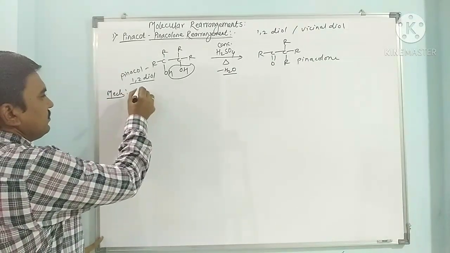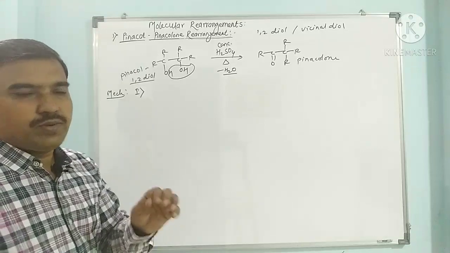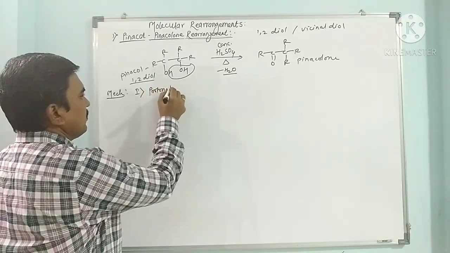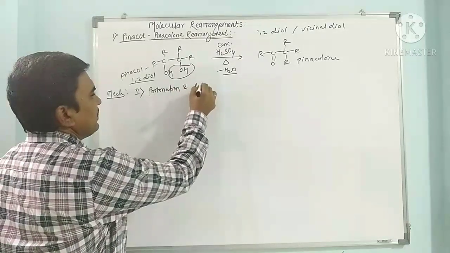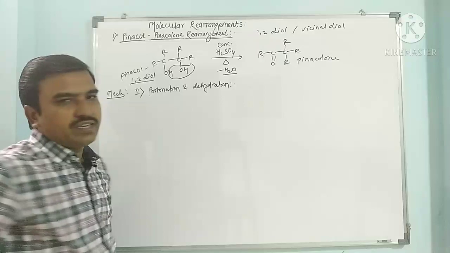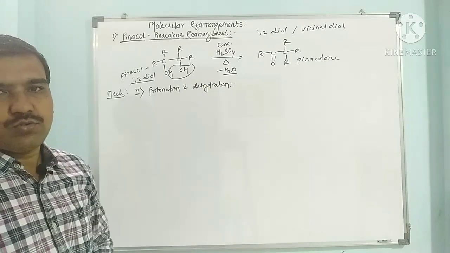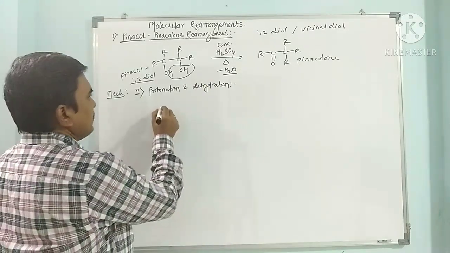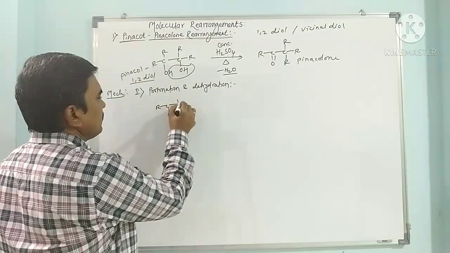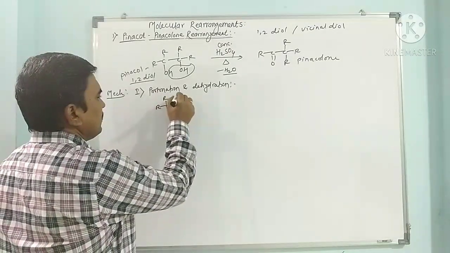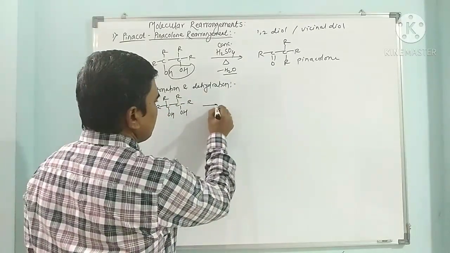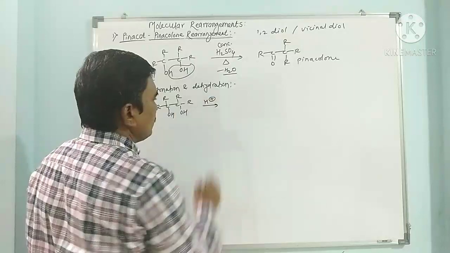In step 1, protonation followed by dehydration gives a carbocation, so that is the formation of the carbocation. Here we have R, C, OH, R, and this OH. Sulfuric acid releases a proton.